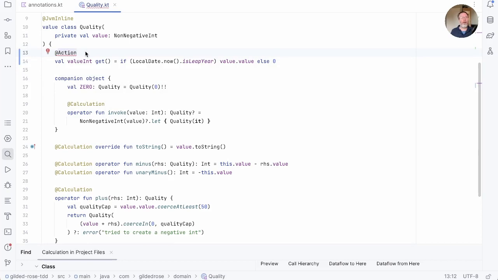Why is that? Well, it's because one of my rules of thumb for Kotlin is that if I'm going to write a computed property, it had better be a calculation. I don't want them returning different things at different times. So if you're wondering how to decide whether something should be a function or a property, this is a good guideline. If it's always going to return the same result, then property is good. But if it can return different results in different circumstances, then that's an action and should be a function.